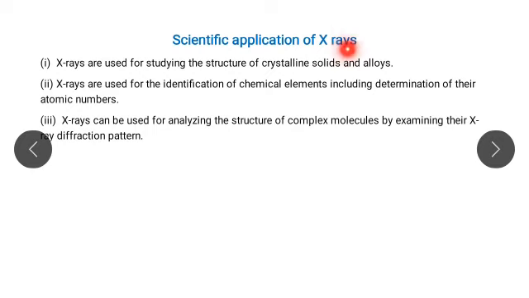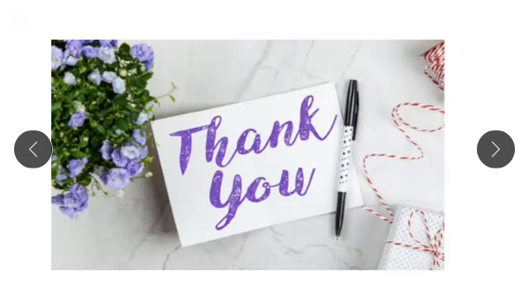Then scientific applications of X-rays. First, X-rays are used for studying the structure of crystalline solids and alloys. Second, they are used for the identification of chemical elements including determination of their atomic numbers. They can be used for analyzing the structure of complex molecules by examining their X-ray diffraction pattern. These are the scientific applications of X-rays.